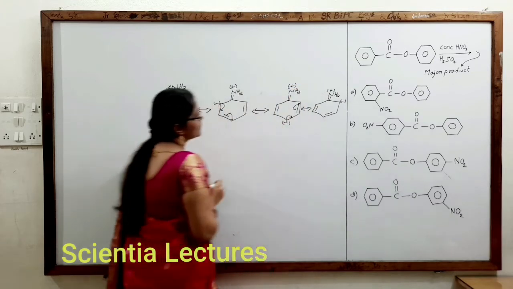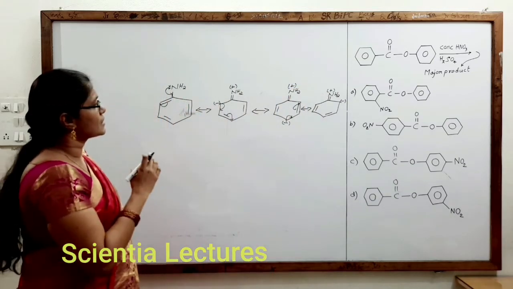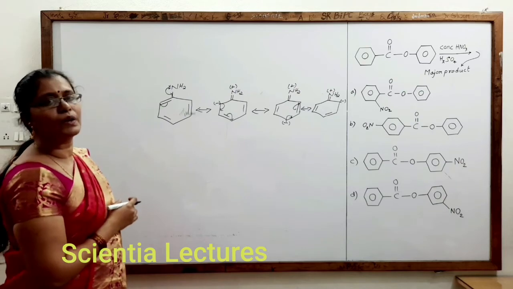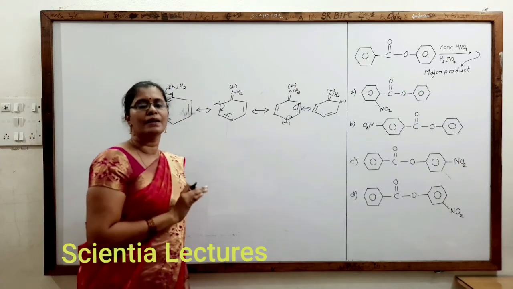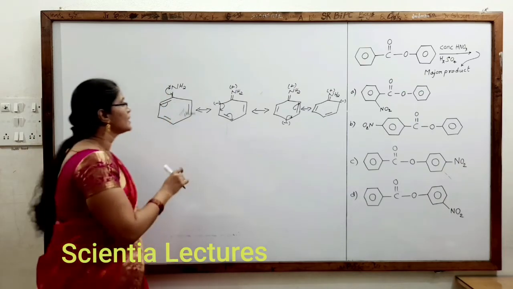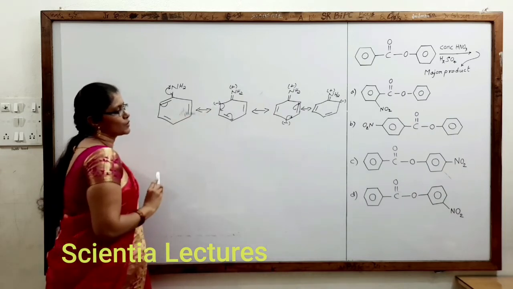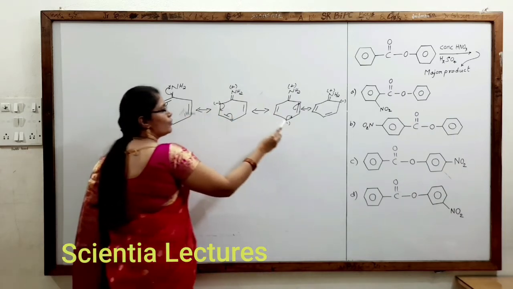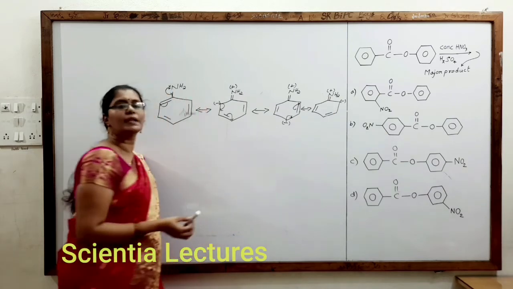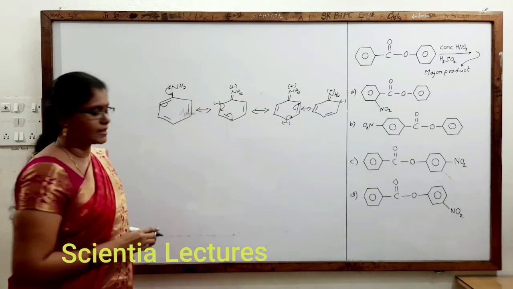Now listen carefully. These were the resonance canonical structures of aniline. Here you can observe that this is called the ortho position. At ortho, para, ortho, it is getting more electron density.